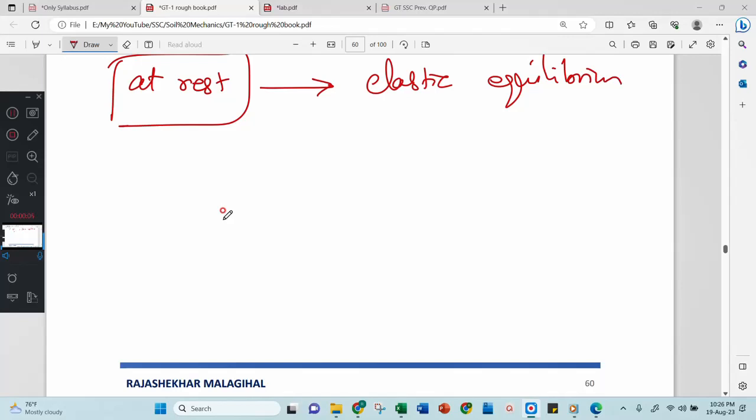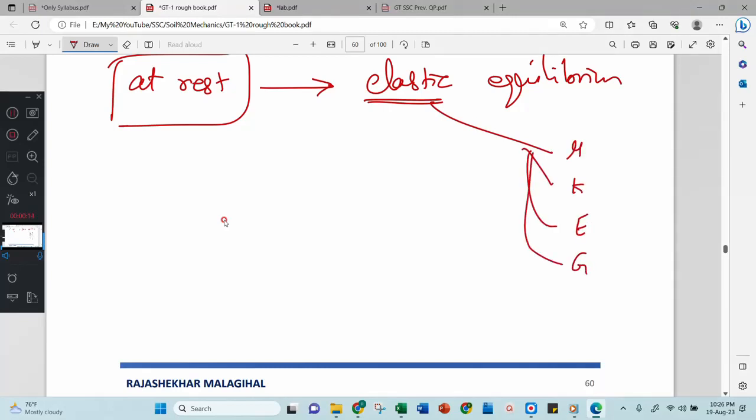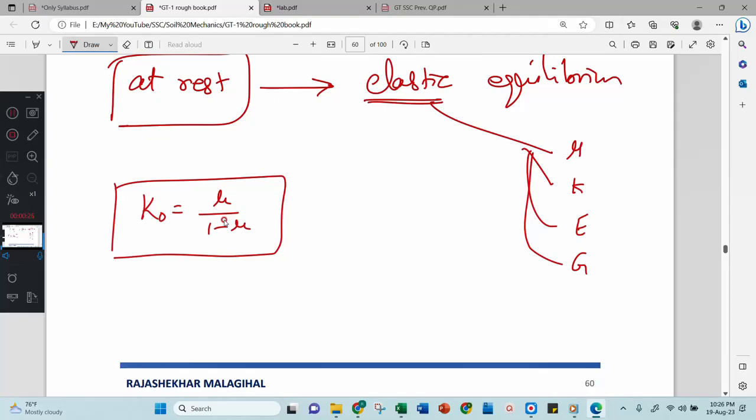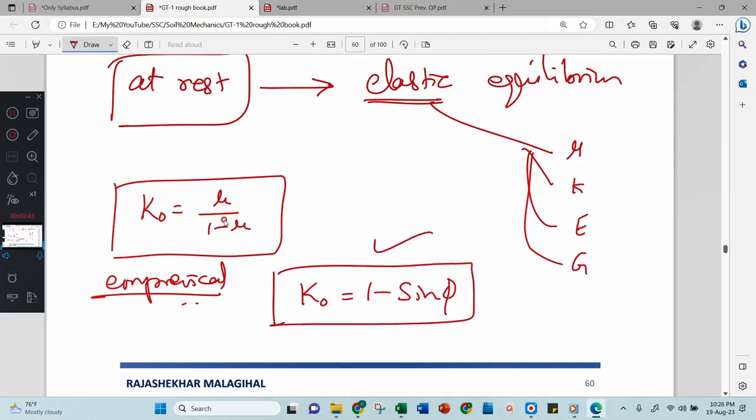Right, in the equation sigma 3 tan square alpha plus 2c tan alpha, I cannot take and explain this one here. Why? Because this is elastic equilibrium. Elastic equilibrium means I have to bring one of these elastic constants, mu or E or G. That's why someone has derived this equation, that is k naught is equal to mu divided by 1 minus mu. This is your k naught equation you can consider. Or sometimes some empirical formula is there. Empirical formula means some scientist has done many experiments, many trials on this, and he has concluded that k naught equal to 1 minus sin phi. You can remember either this equation or this equation for k naught calculation.